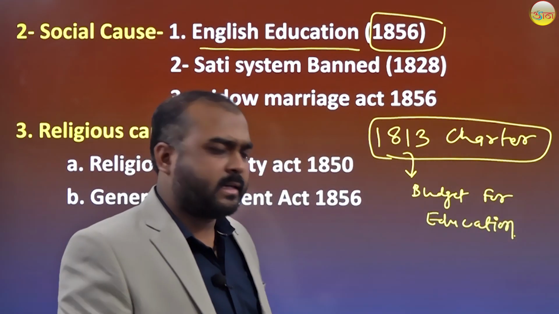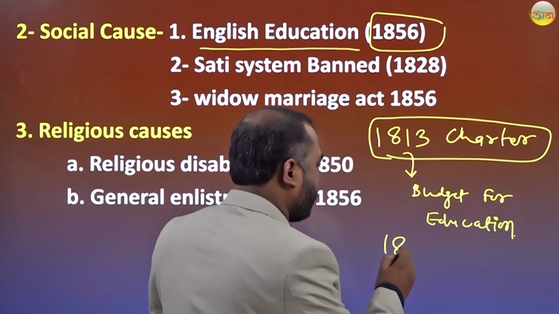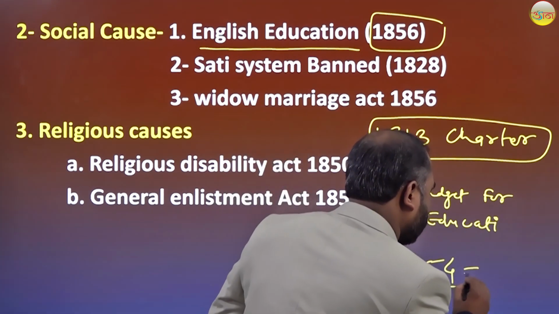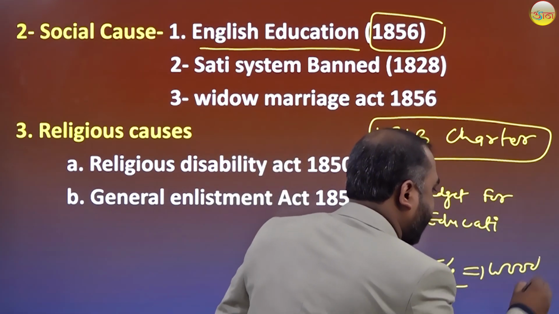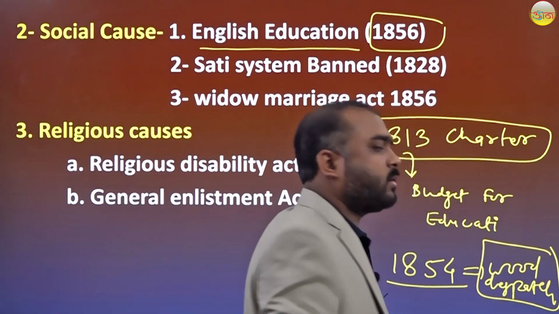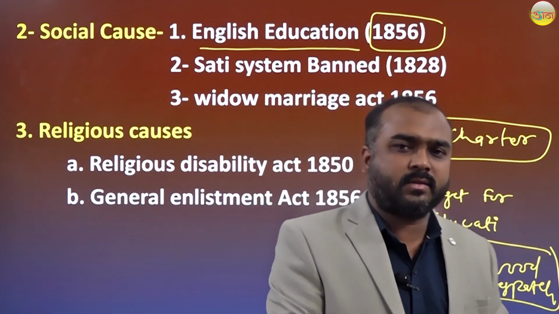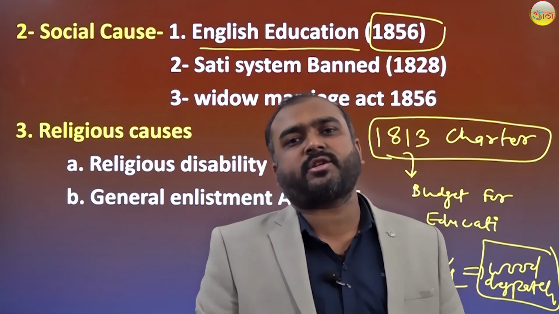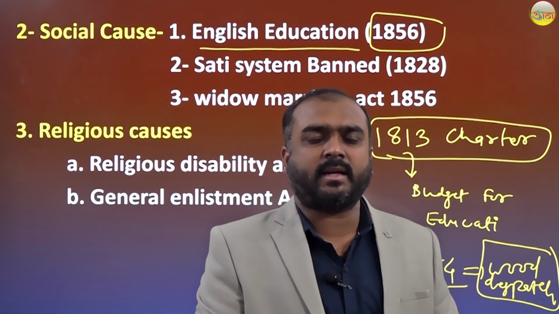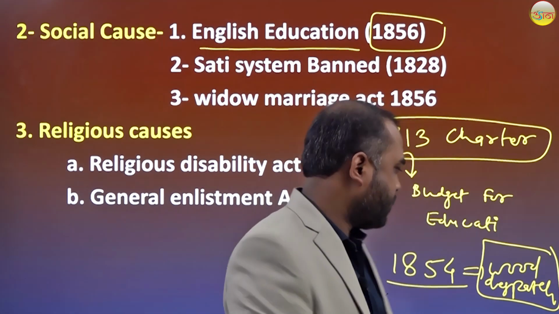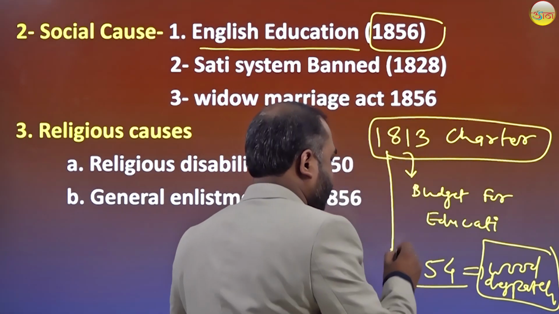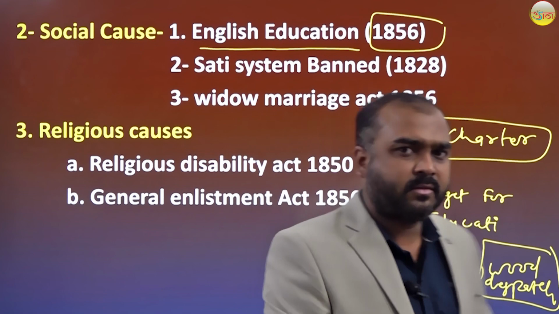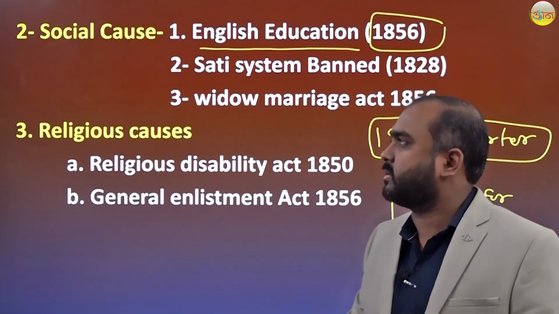And after many years, in 1854, when the Wood Dispatch came, it was recommended that higher education should prefer the English language. So these things happened for the promotion of English education.